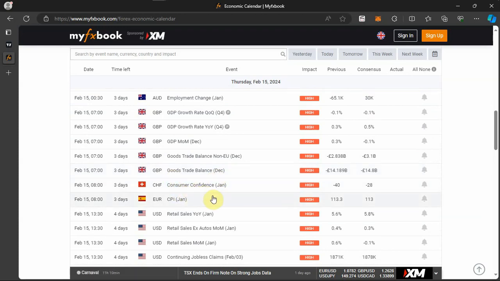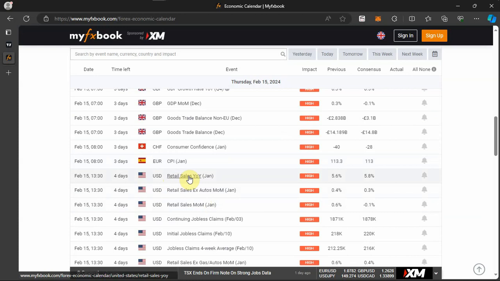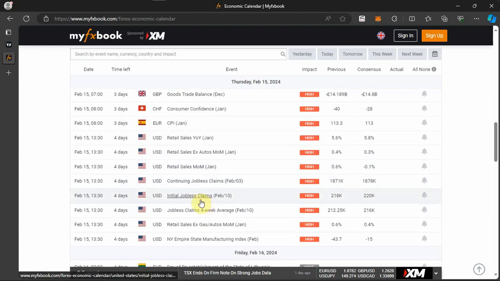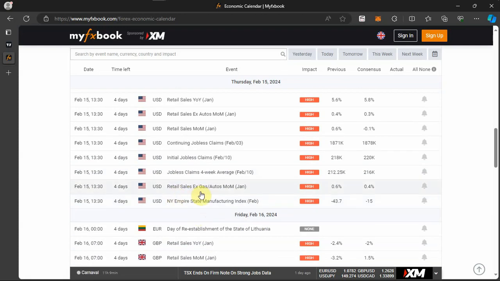We have consumer confidence for the month of January for CHF. CPI for the month of January for Spain. We have retail sales year over year for the month of January for USD. Retail sales excluding autos month over month for the month of January for USD. We have retail sales month over month for the month of January for USD. Continuing jobless claims as at the 3rd of February for USD. Initial jobless claims as at February 10th for USD. Then you have jobless claims 4-week average as at February 10th for USD. Then you have retail sales excluding gas and autos month over month for the month of January.